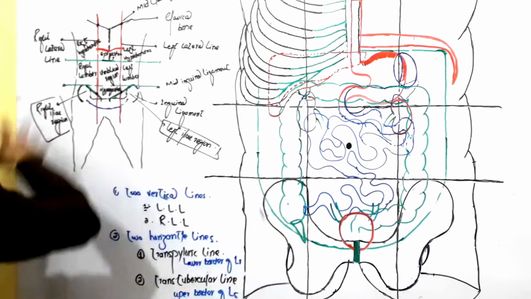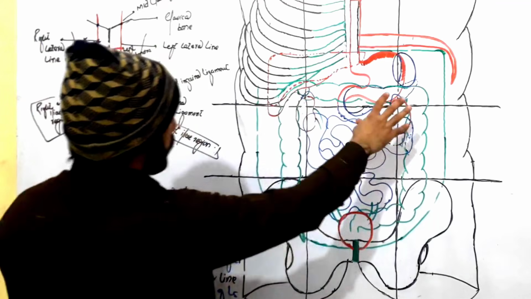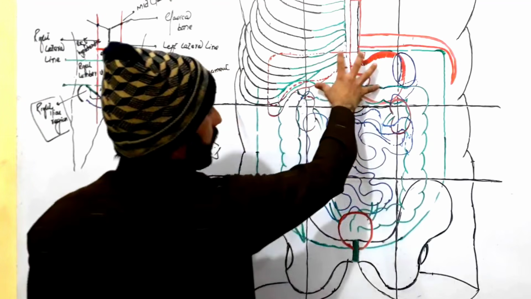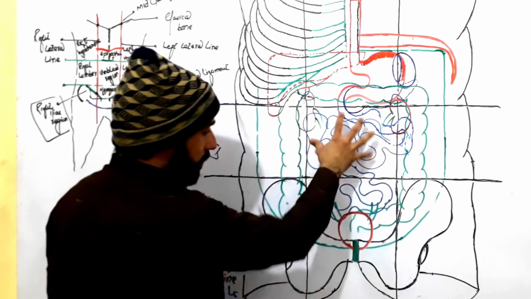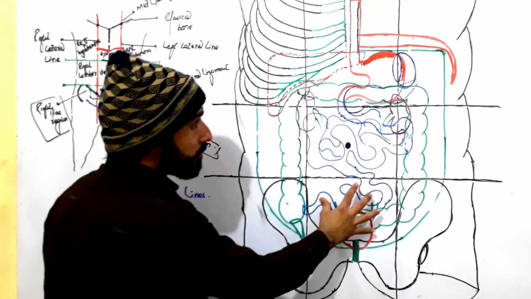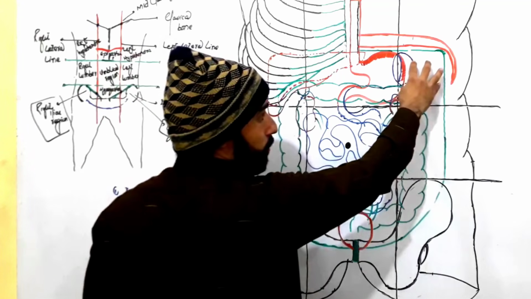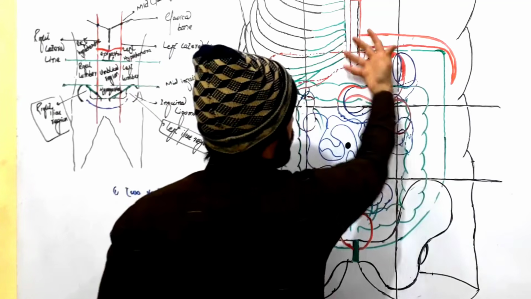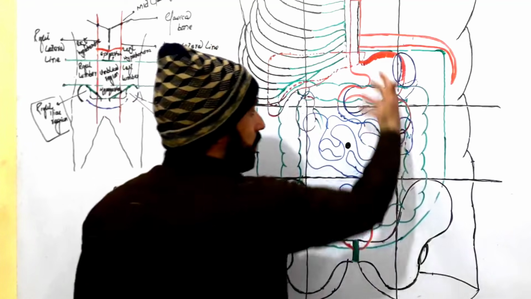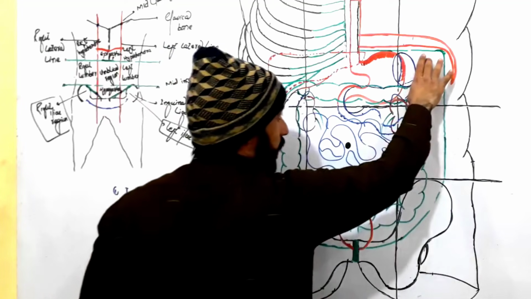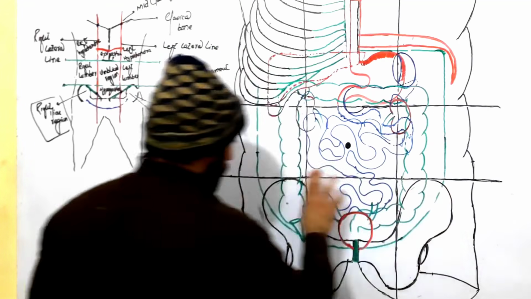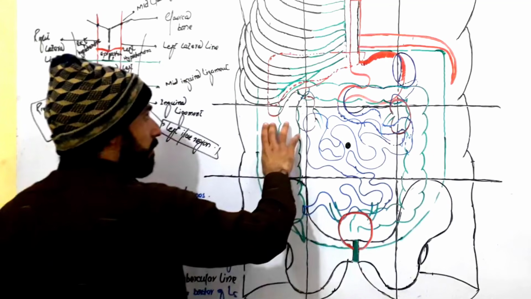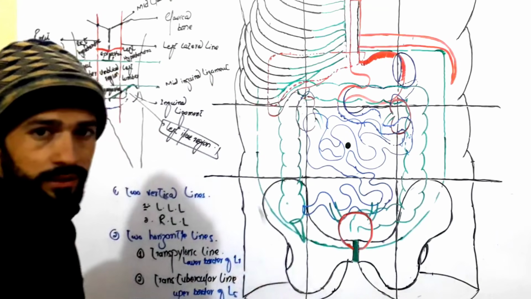So if we put this picture here, look carefully, this is our epigastric region. This is our umbilical region, this is our hypogastric region, this is our left hypochondriac, as here will be your chondr or your ribs. So left hypochondriac, left lumbar, left iliac, right lumbar, right hypochondriac.